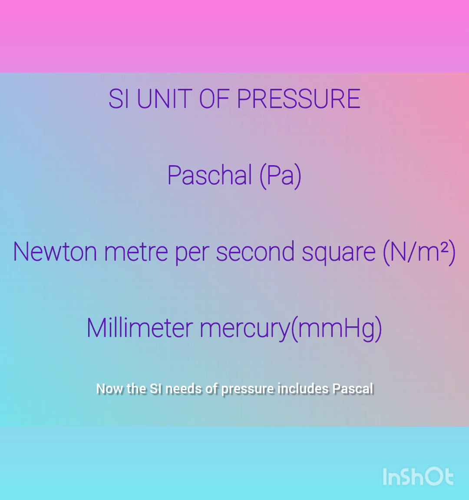Now, the SI units of pressure include Pascal, Newton per meter square, millimeter of mercury.